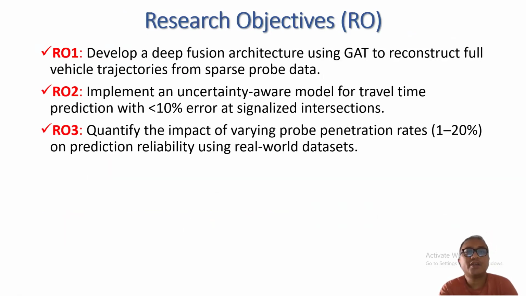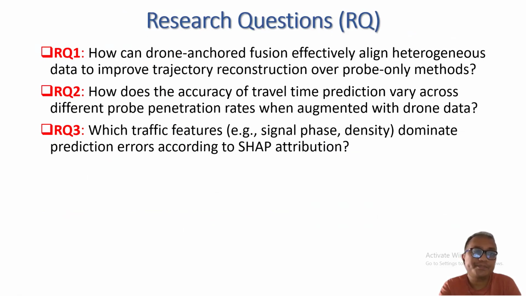So the research objectives are: objective 1, I develop a deep fusion architecture using a graph attention network to reconstruct vehicle trajectories and implement an uncertainty-aware model for travel time prediction. In research objective 2 and research objective 3, quantify the impact of varying probe penetration rate and predict the reliability of the travel time using real-world information.